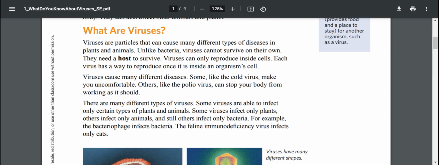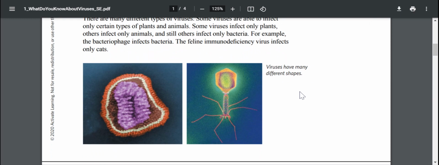There are many different types of viruses. Some viruses are able to infect only certain types of plants and animals. Some viruses infect only plants, others infect only animals, and still others only infect bacteria. For example, the bacteriophage infects bacteria. The feline immunodeficiency virus infects only cats. So you can see the two different shapes of viruses here.